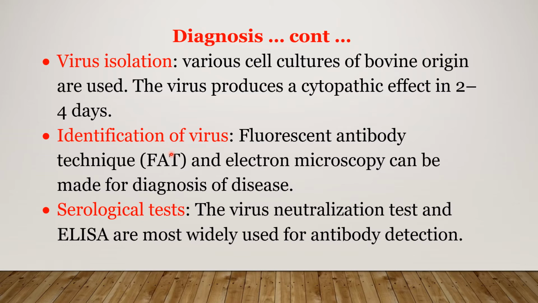Identification of the virus is by fluorescent antibody test and electron microscopy. Important serological tests are the virus neutralization test and ELISA. These tests are most widely used for antibody detection in infectious bovine rhinotracheitis.